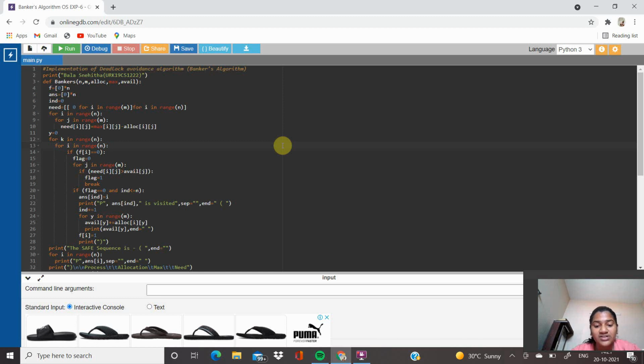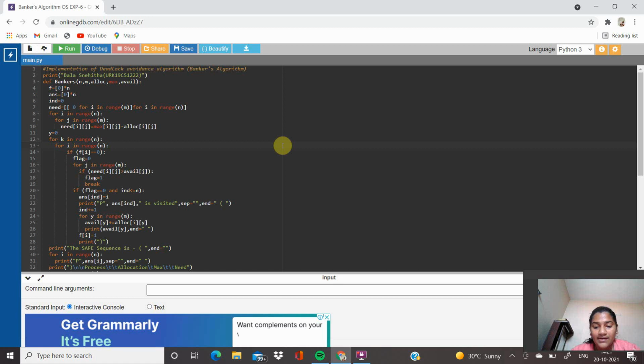To decide whether the current request can be satisfied or must be delayed, the system must consider the resources currently available, the resources currently allocated to each process, and the future requests and releases of each process.